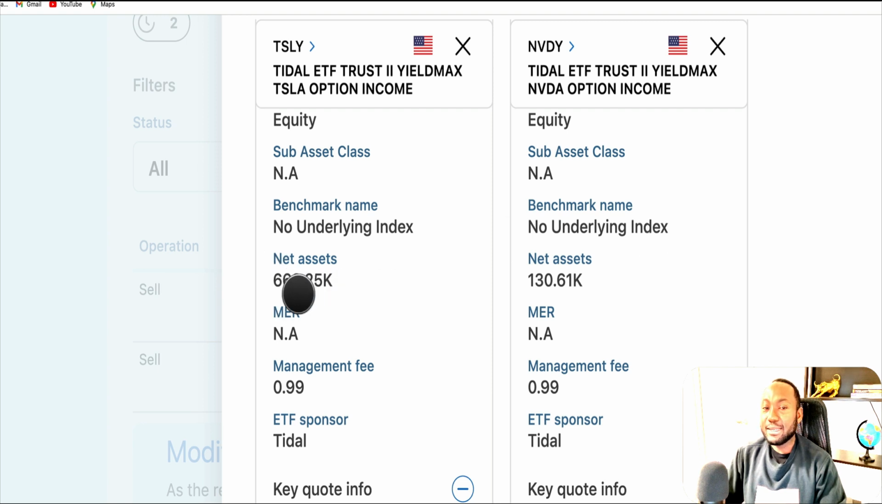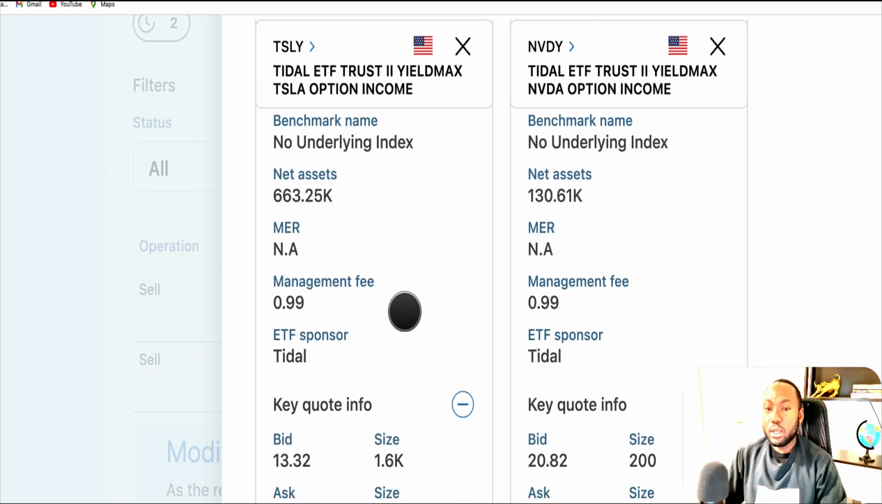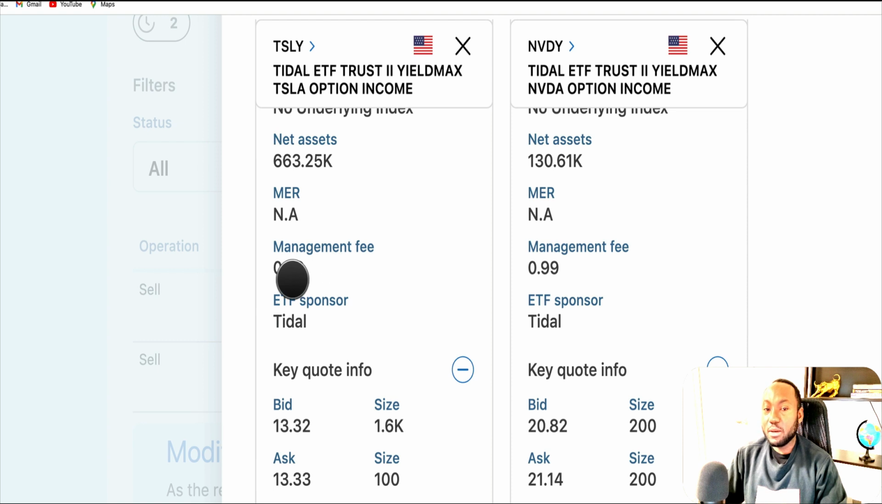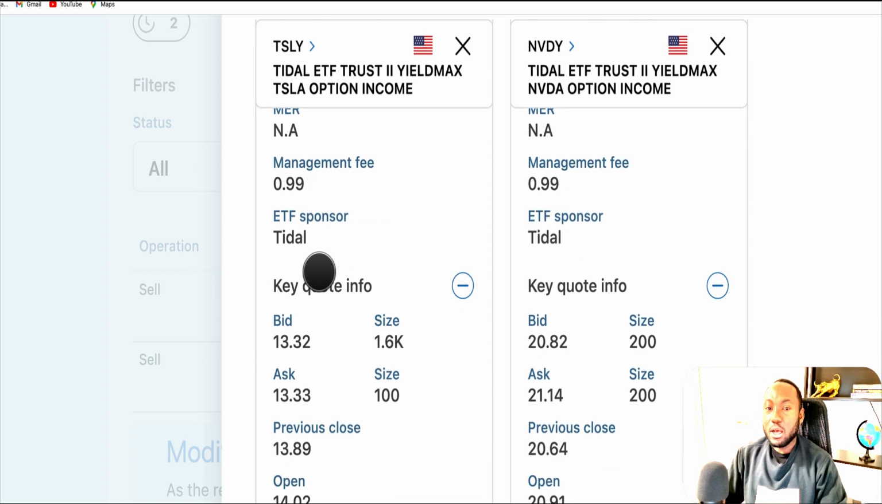We look at the net assets under management. This one has about 663 million. This one has only 130 million. So, of course, Tesla has more assets under management than NVIDIA. When you look at the MER management fee, they're both 0.99. Of course, Tidal is the sponsor.